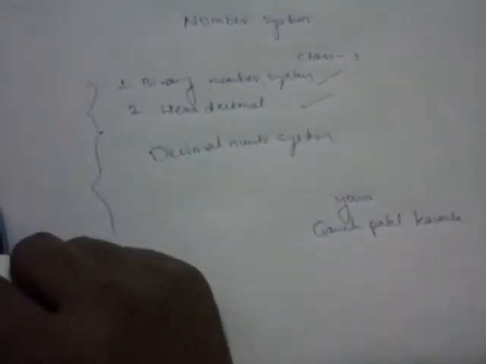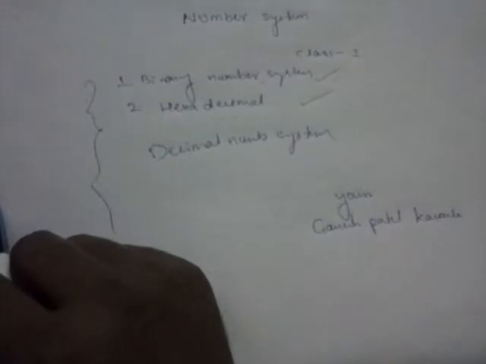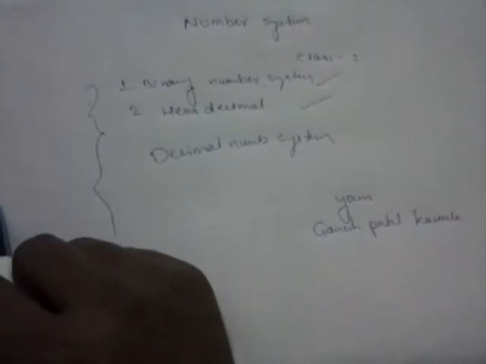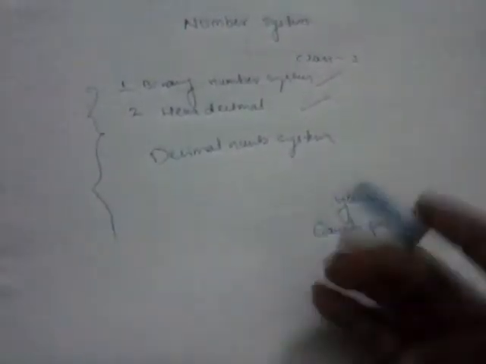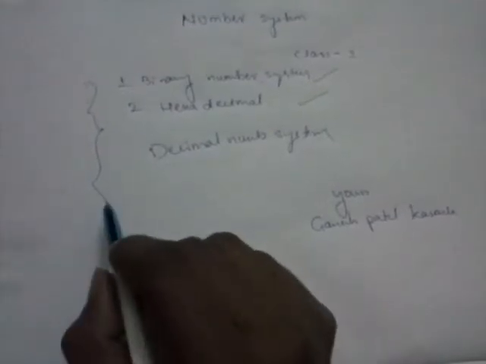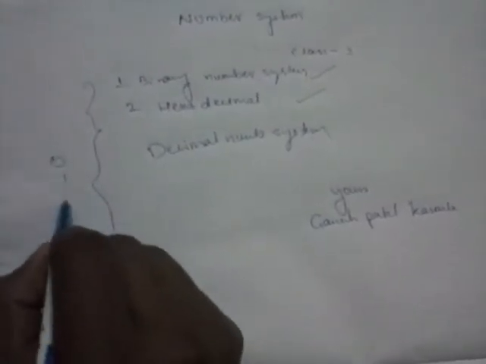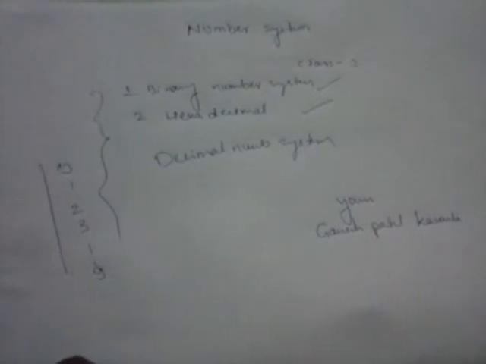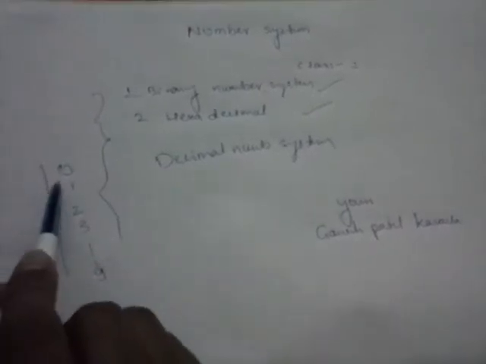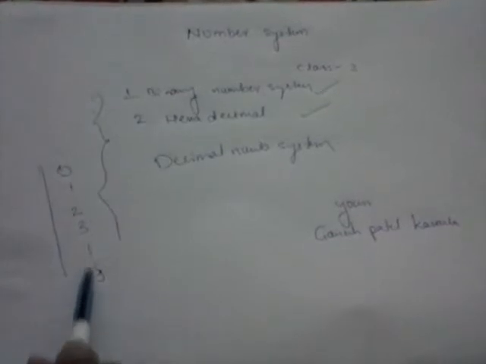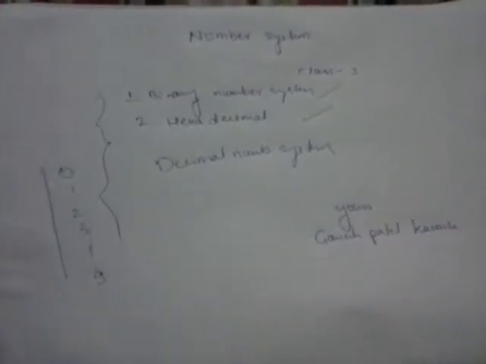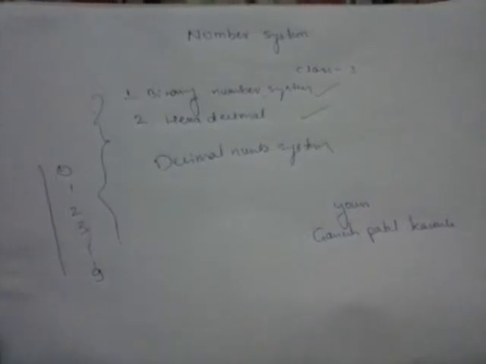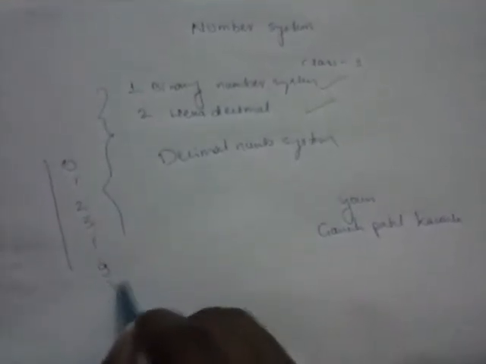So what is decimal number system? For example, if I give a 10 rupees note to a shopkeeper to buy a 1 rupee shampoo, how much amount will he give back? That is 9 rupees. So the numbers are 0, 1, 2, 3, and so on up to 9. How many numbers do you have? Only 10 numbers, from 0 to 9. In that manner, you call this a decimal number system.